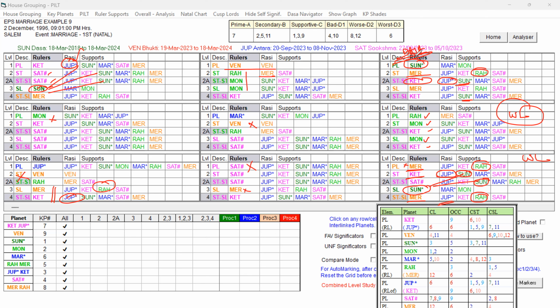The Sun is giving its influence to Ketu by way of supports, and also Jupiter. Jupiter and Sun both are giving support to Ketu, and the same Sun is also present.